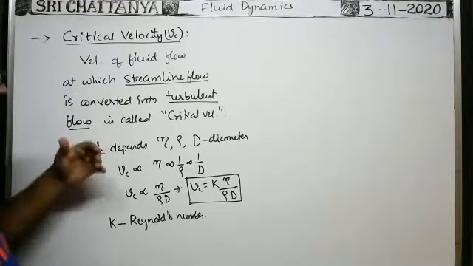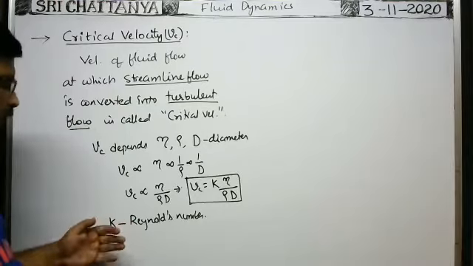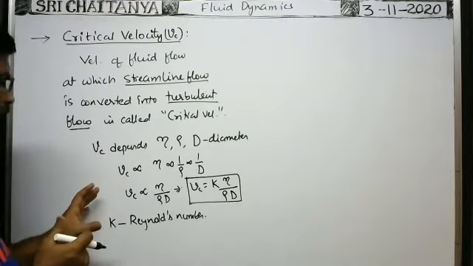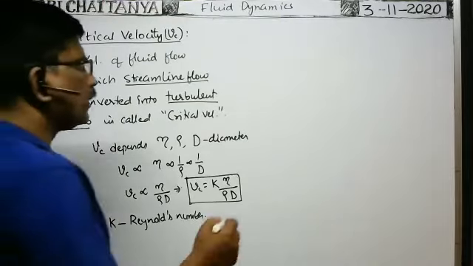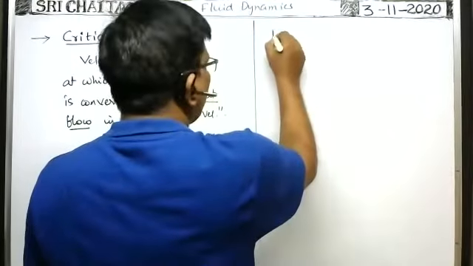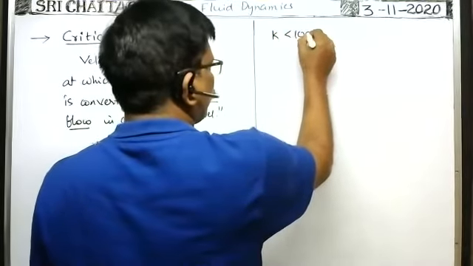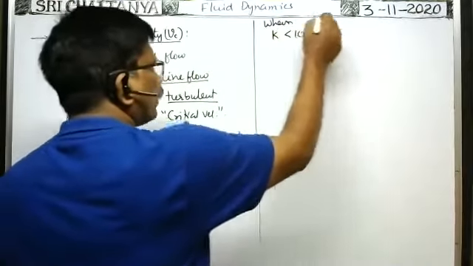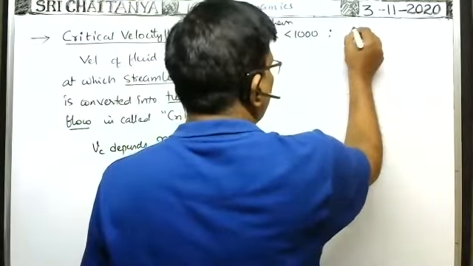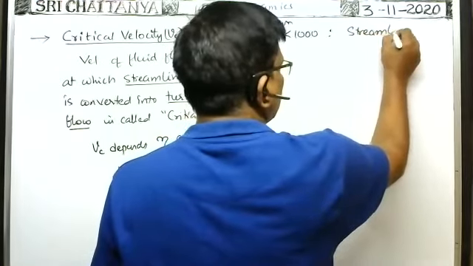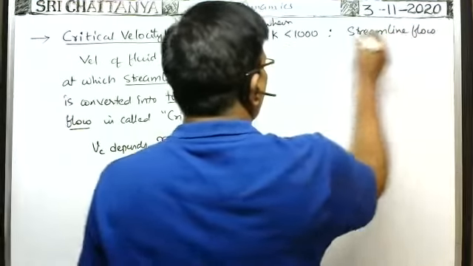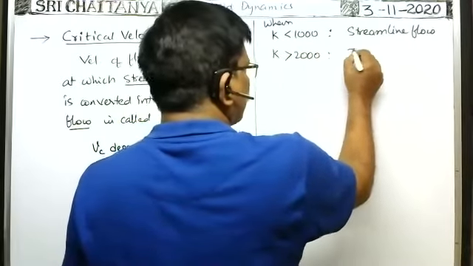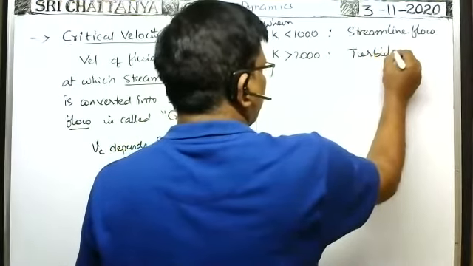For streamline flow, K has some range of values, and for turbulent flow, K has some range of values. When K value is less than 1000, then that flow is the streamline flow. When K value is greater than 2000, then the flow is the turbulent flow.